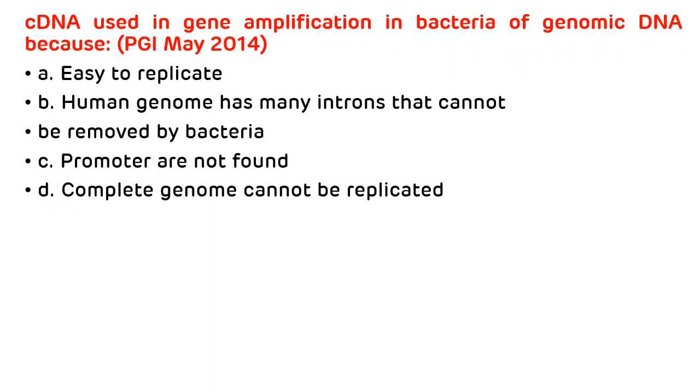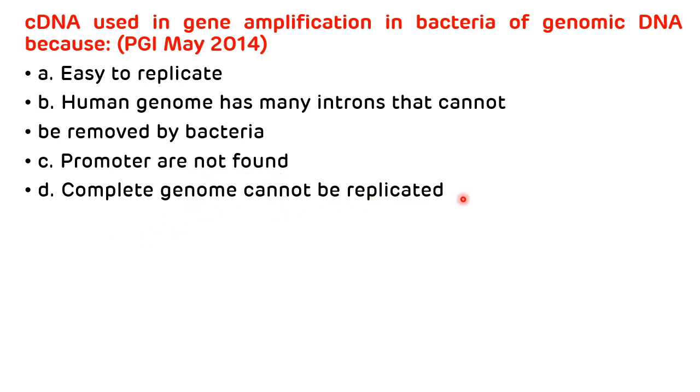The second question is related to complementary DNA or cDNA. cDNA is used in gene amplification in bacteria instead of genomic DNA because, and the options are: it is easy to replicate, the human genome has many introns that cannot be removed by bacteria, promoters are not found, and the complete genome cannot be replicated.